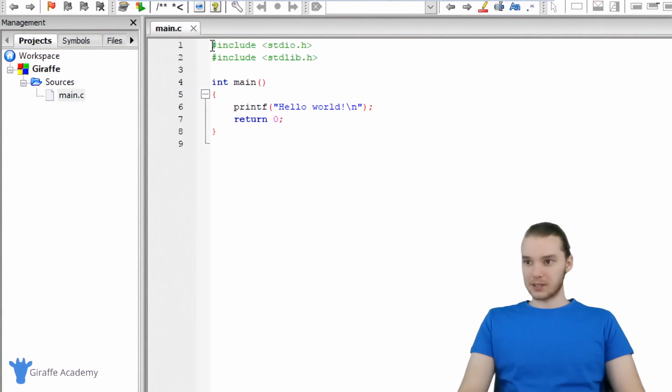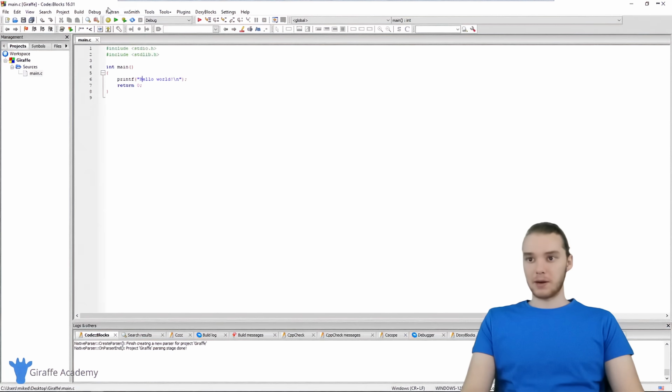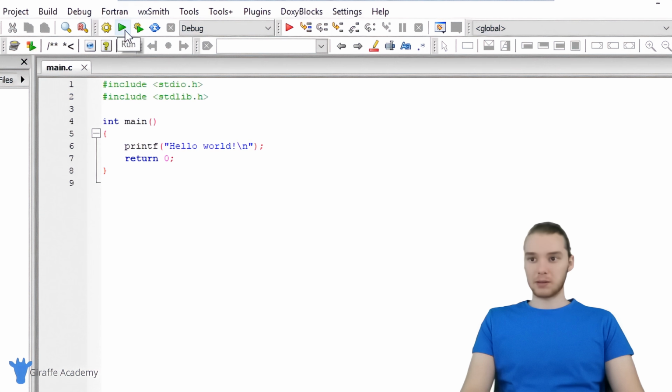So up here, there are these little lines of code that say include. Down here, this says int main. So this is the program that we're given by default when we created our C project. And this is sort of like the simplest C program that you can write. Essentially what this program does is it prints out hello world onto the screen. So in order to run this program and test it and just to make sure that everything's working, I'm going to come up here, and you'll see that there's this green play button over here, and it just says run when I hover over it.